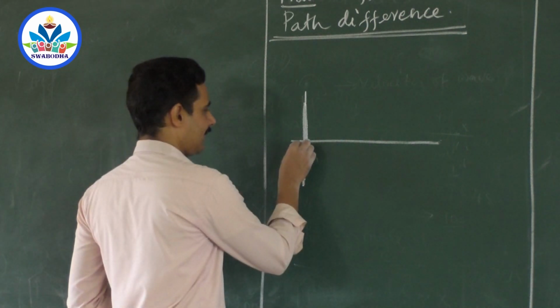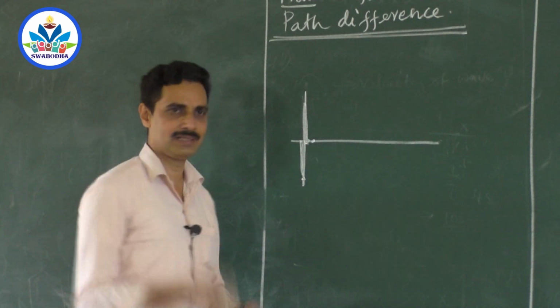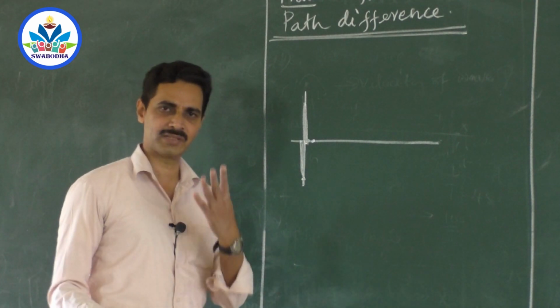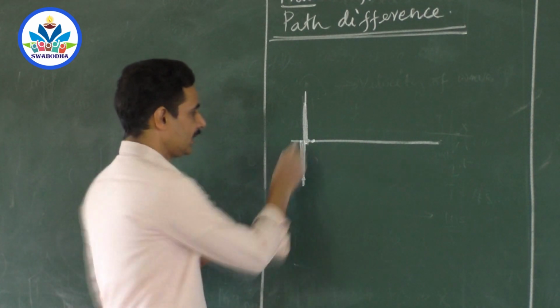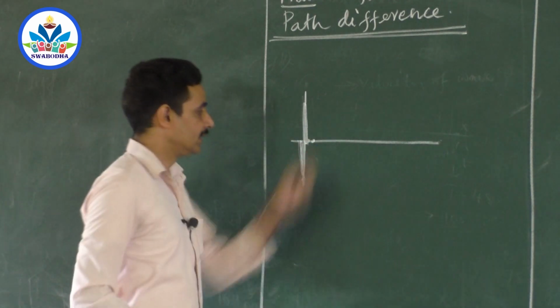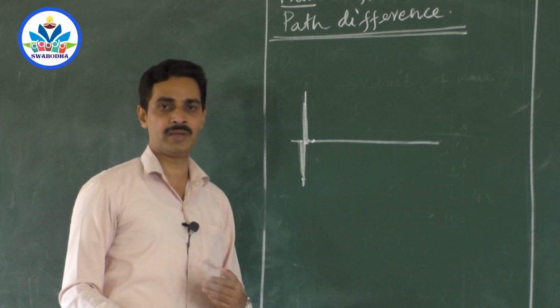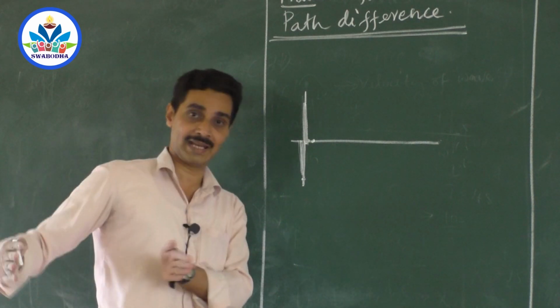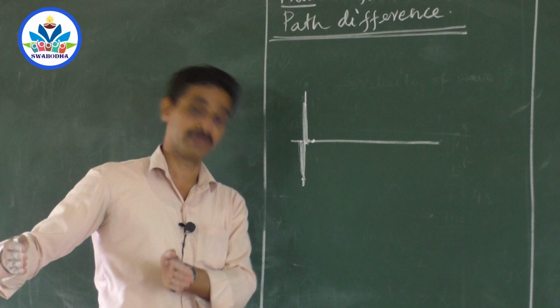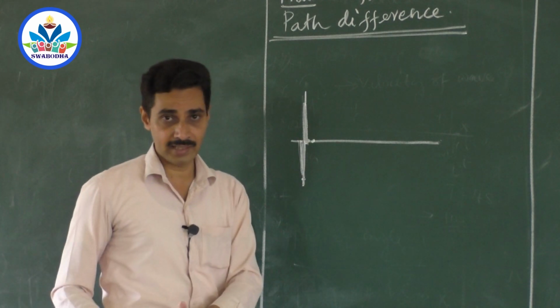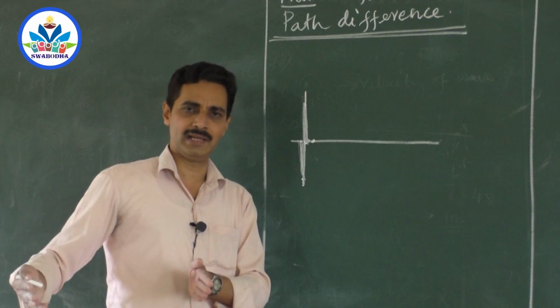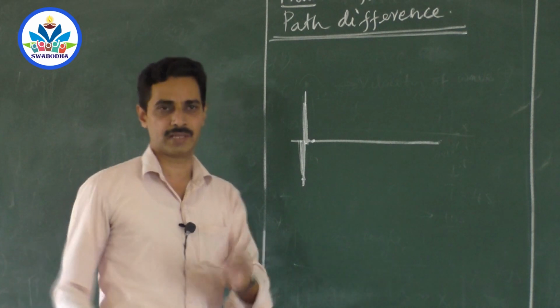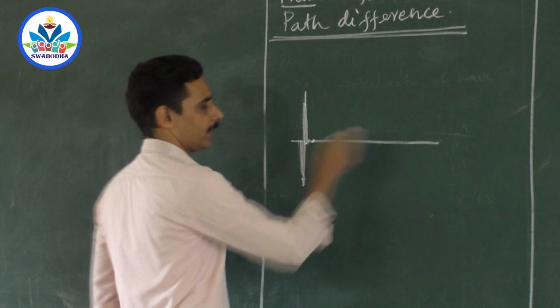So when this starts vibration, the later one will start little bit later. It will also complete in 4 seconds, but little bit later. This will complete vibration in 4 seconds. The other one will start vibration after 1 second. So it will complete one vibration from 1 second to 5 seconds. That means in the gap of 4 seconds. It has started 1 second later, it will complete 1 second later. But total time duration taken is 4 seconds. So period is set. So in this way all the particles vibrate.